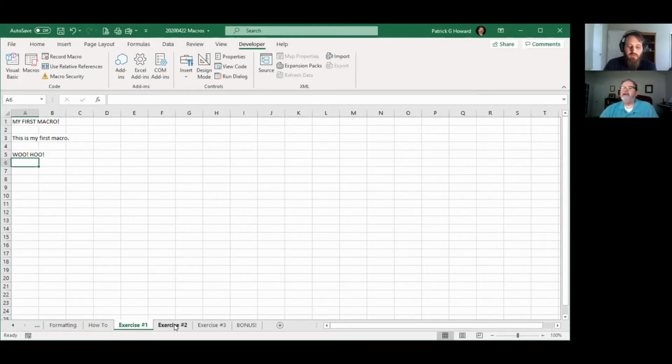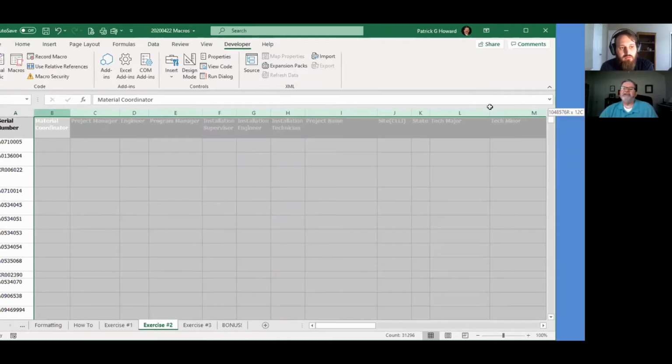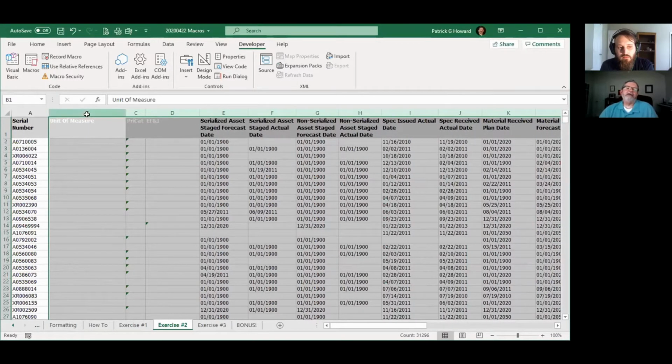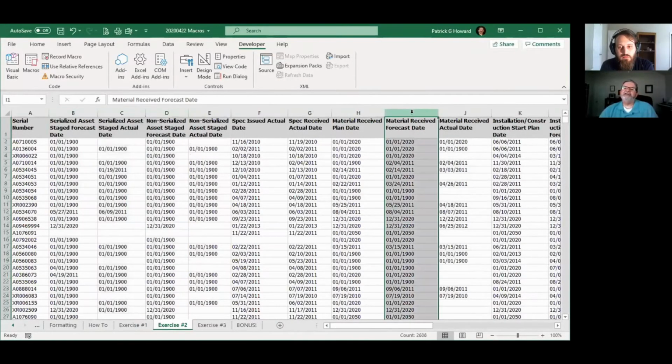So let's take a look at an exercise. This is a real simple example, and no one would write a macro to do this, obviously. But let's say, and we're going to use that same spreadsheet I used last week, let's call this trimming the fat off the meat here. One of the things I used to have to do, people that would do this report, first thing they have to delete a whole bunch of columns. Well, you highlight those and delete them. There's some more columns. I'm going to do that. And so let's delete those. And maybe I want to delete, it doesn't matter, let's say it was that column.